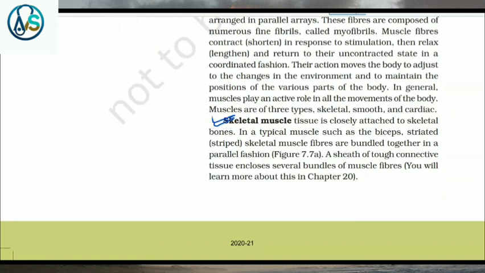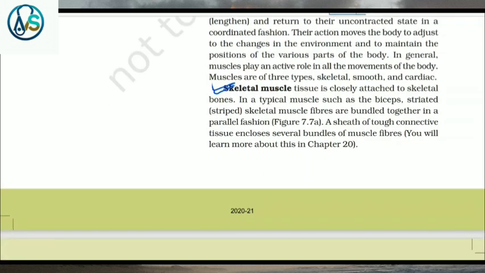Skeletal muscle tissue is closely attached to skeletal bones. In a typical muscle such as biceps, striated, that is, striped, skeletal muscle fibers are bundled together in a parallel fashion. A sheath of tough connective tissue encloses several bundles of muscle fibers.